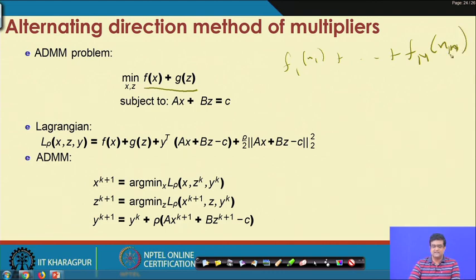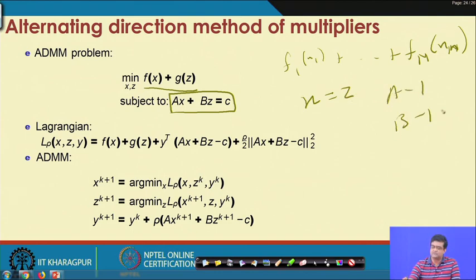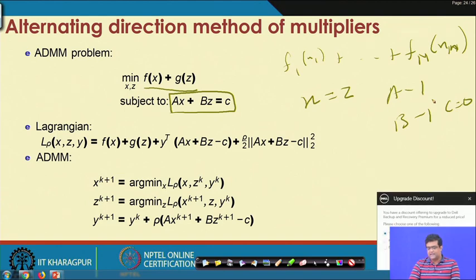Instead, we are just adding over two functions for simplicity. And this is the equality constraint. For some values of a, b and c, you can take a equal to 1, b equal to -1 and c equal to 0, and this constraint becomes x equal to z as a special case. So, in general ADMM can solve both these problems.